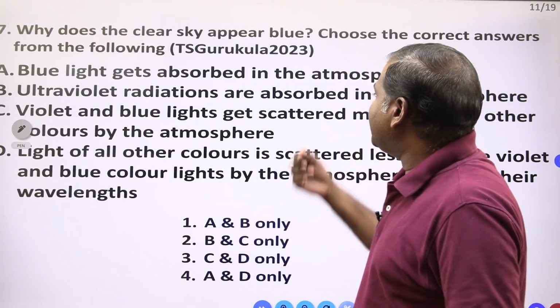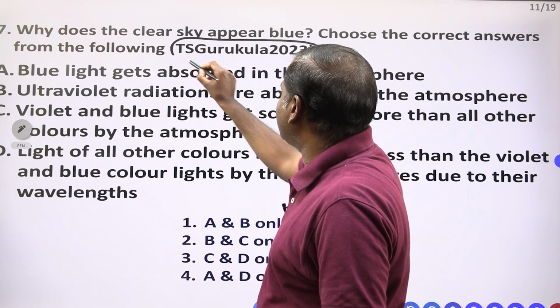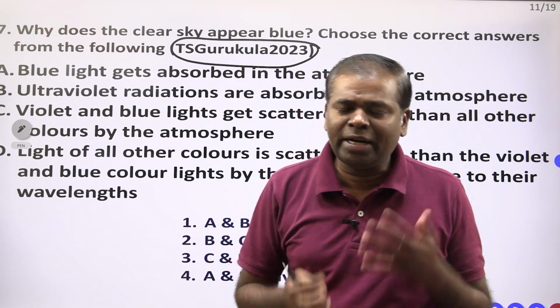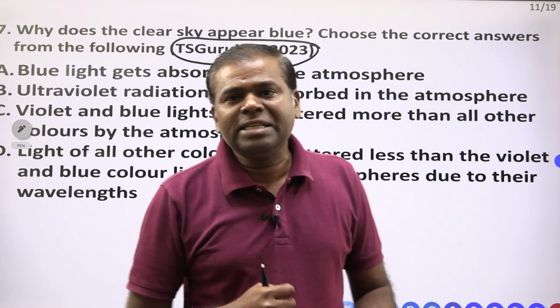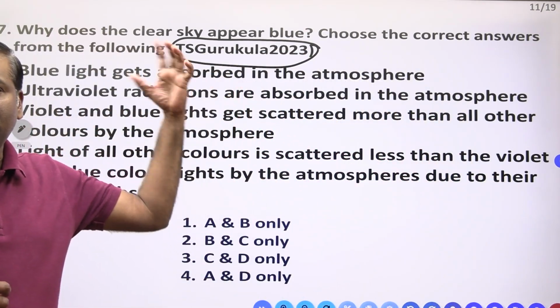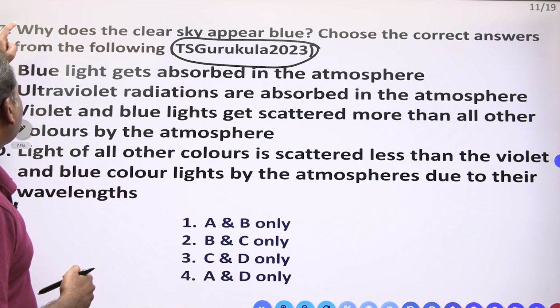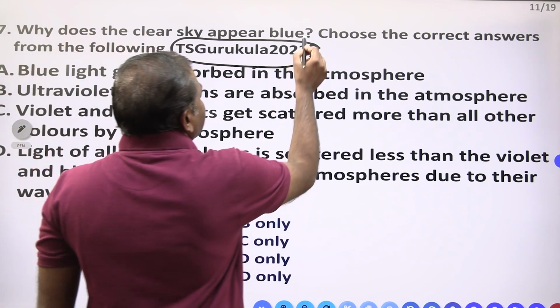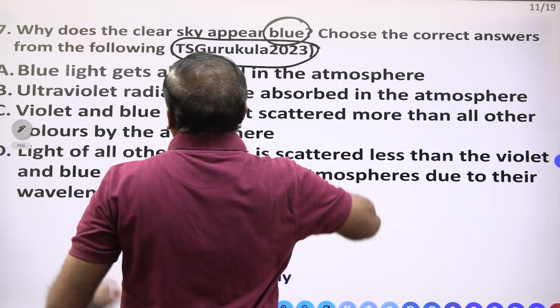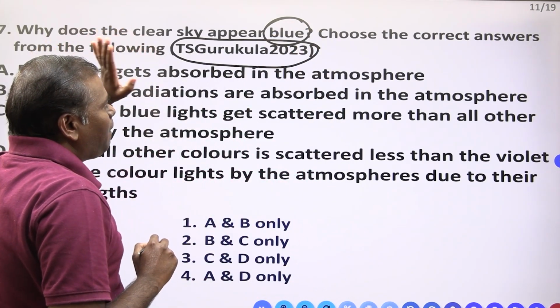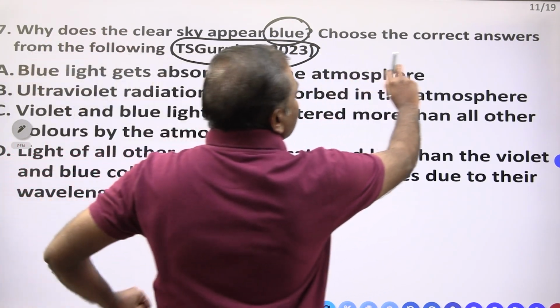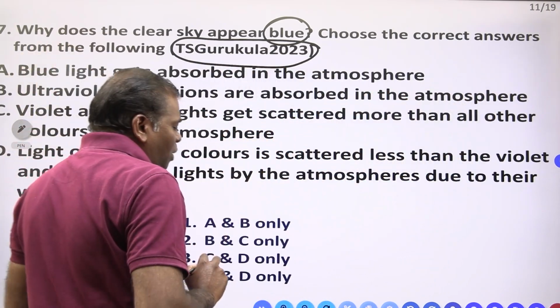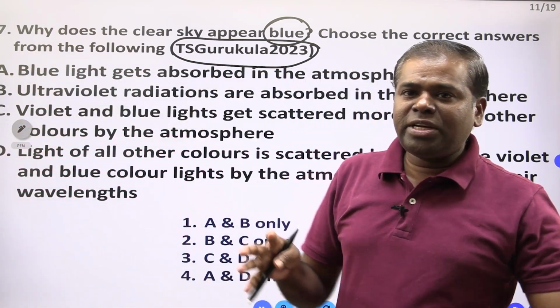Now the TS Gurukula people are asking this question. This question is very, very important. So many times UPSC people are also asking that question only. These people are copying from that. Why does the clear sky appear as blue? Why does the clear sky appear as blue? Choose the correct answer from the following. 4 options they are giving.